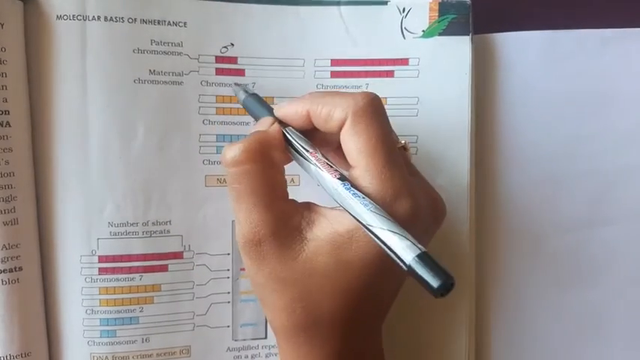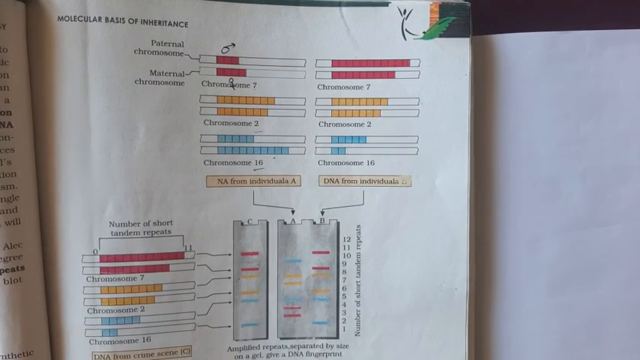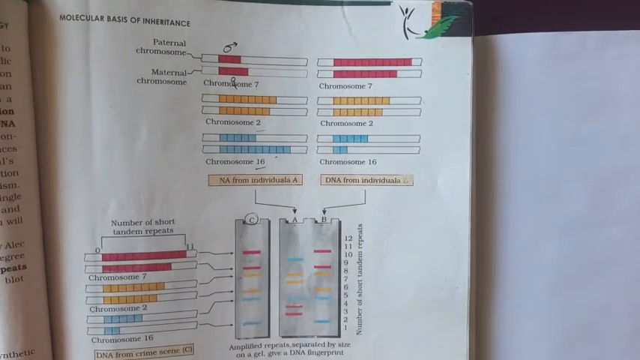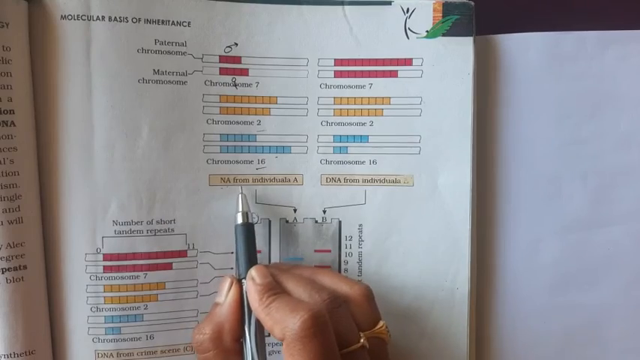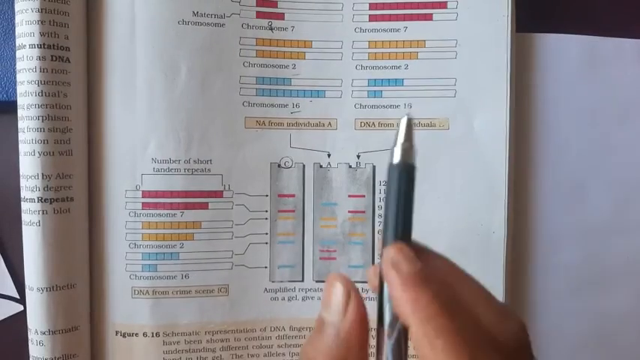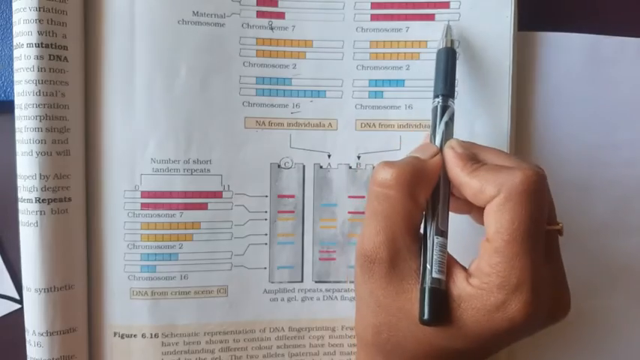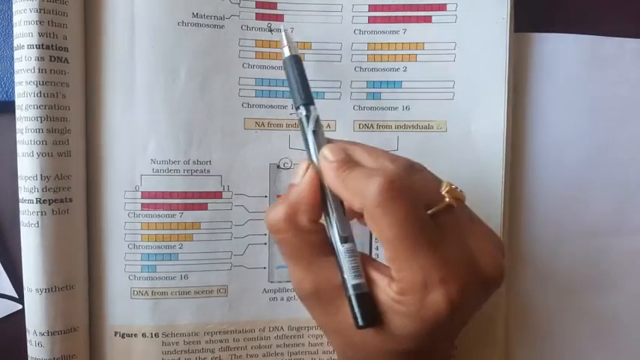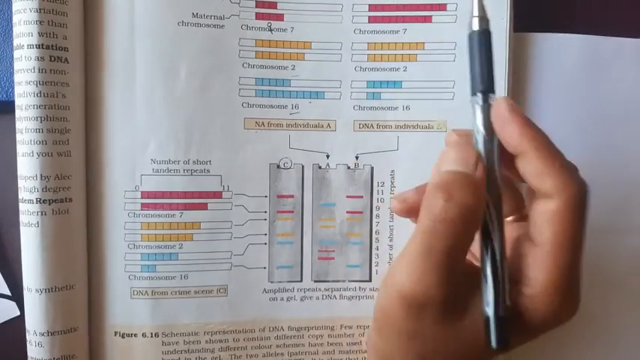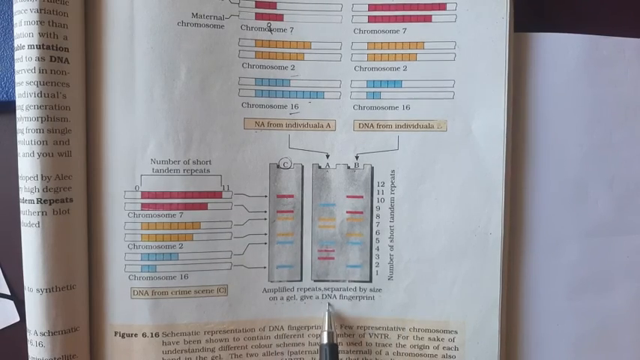This one male, this one female. You can see 3 chromosomes, homologous chromosomes. C is a criminal, A and B. Okay. Unknown from individual A. Here you can see the number of tandem repeats. Here only 3 tandem repeats in chromosome number 7. You can see the polymorphism. Okay. Then after that, amplified repeats separated by size on the gel are used for DNA fingerprinting.